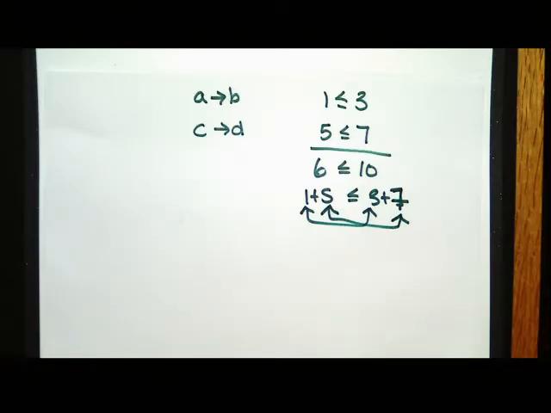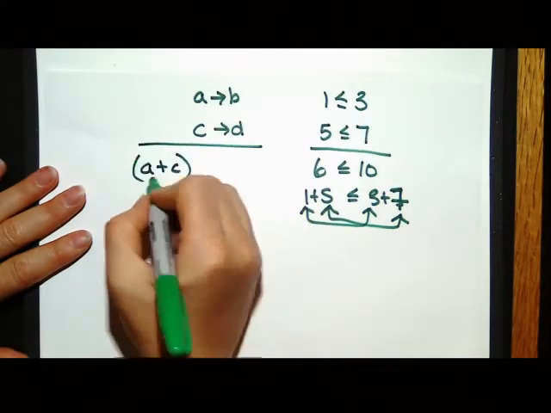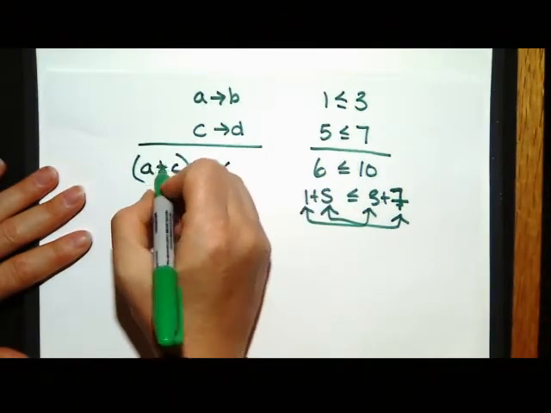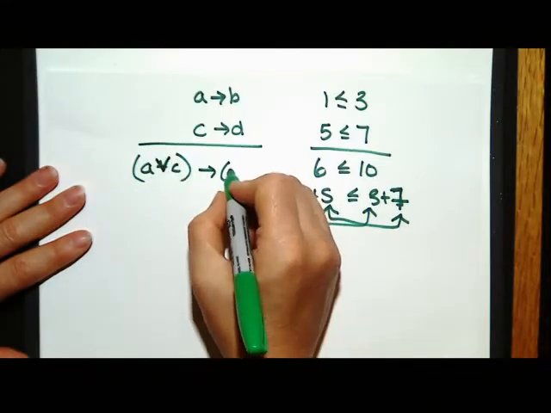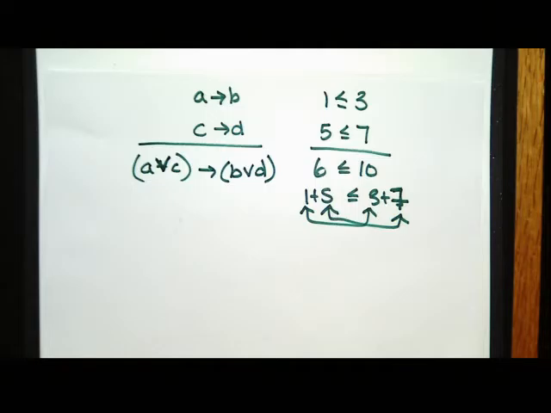Right? Because all the pieces were smaller on one side than all the pieces on the other side. And I can match them up. And we're going to later talk about a thing called diagonalization. If I can match up all the things on one side with all the things on another in a similar way, I can do group comparisons. And we'll call that diagonalization, but we're not going to do that today. So all we're going to do, though, is say that we can do A plus C implies, A or C implies B or D, because or is just like plus.